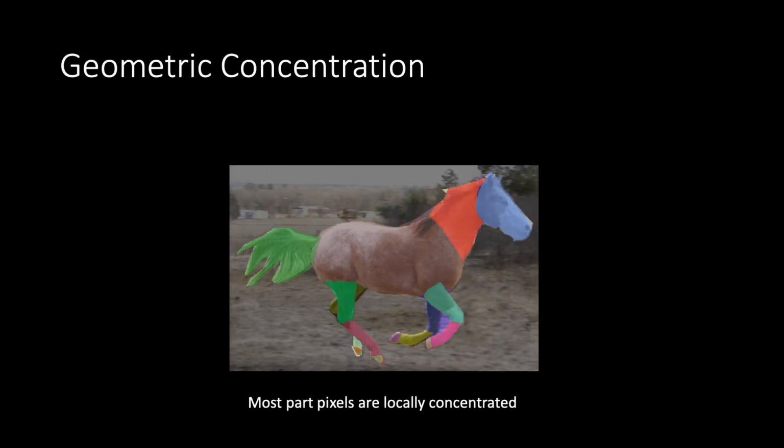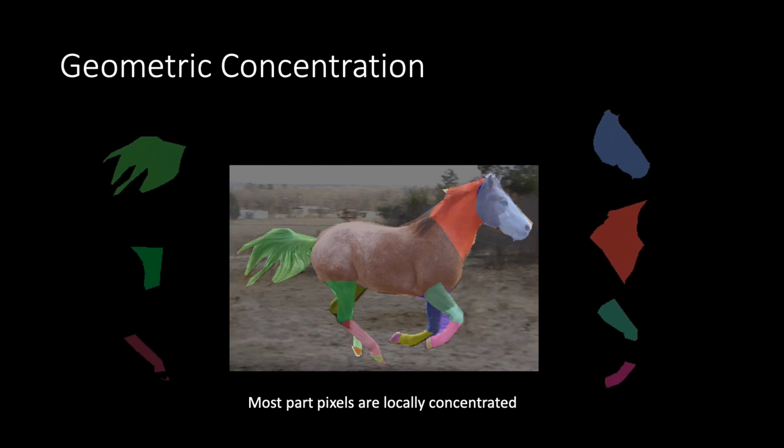The first constraint is geometry concentration. Since the part pixels are locally connected together, we design a concentration loss that encourages the pixels to be close to their part center.